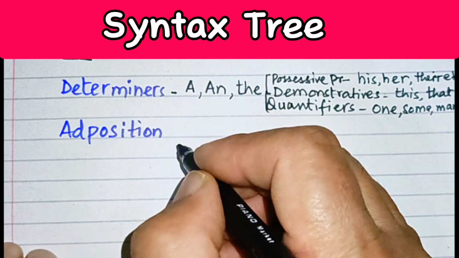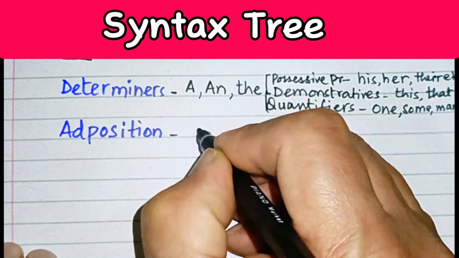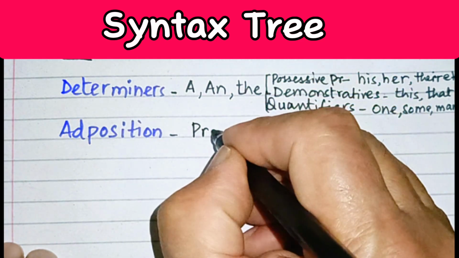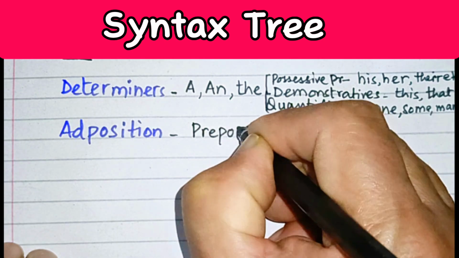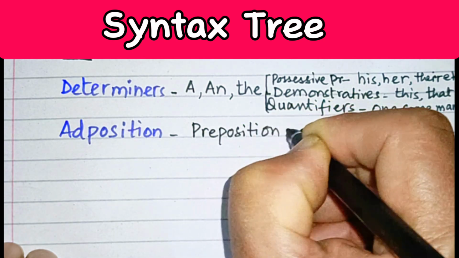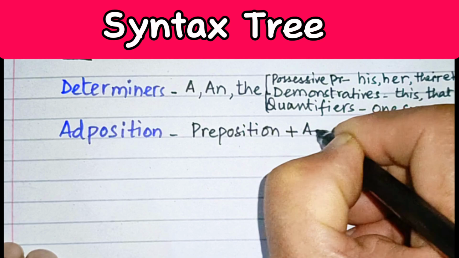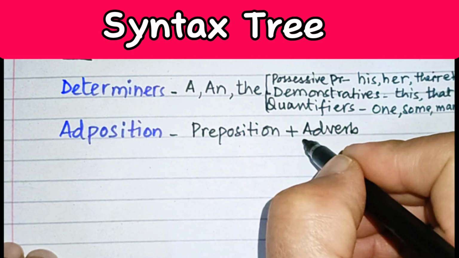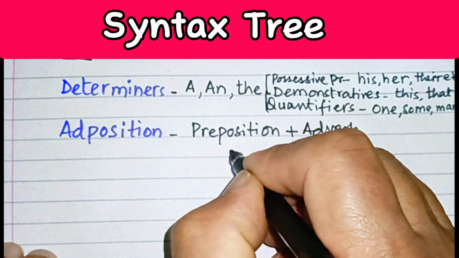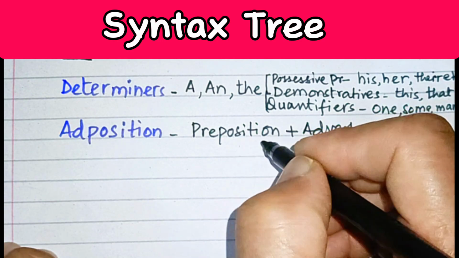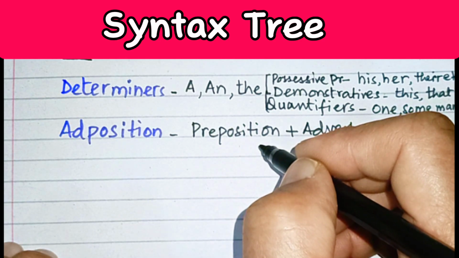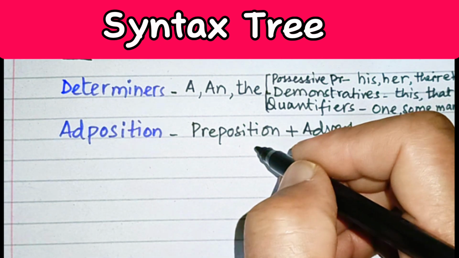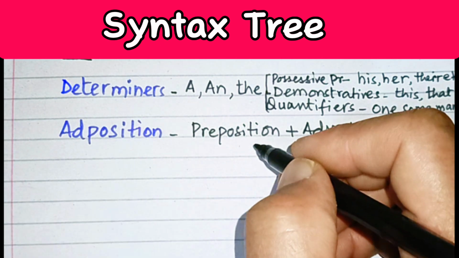Then comes adposition. We know that adposition is actually a preposition that is followed by some additional information or some adverb. So a preposition that is added by some adverb, that is actually an adposition. For example, if there is a noun that is followed by some adverb, that is going to be called an adposition. This is going to include prepositions as well.